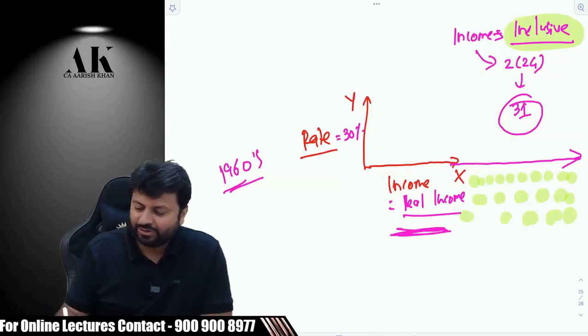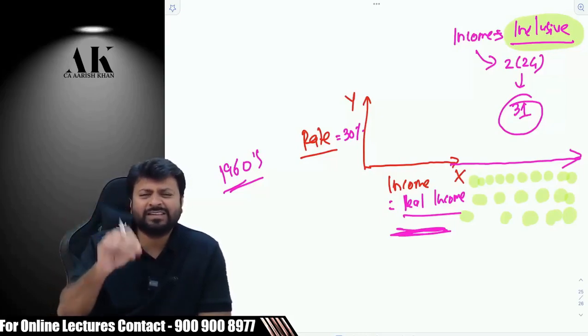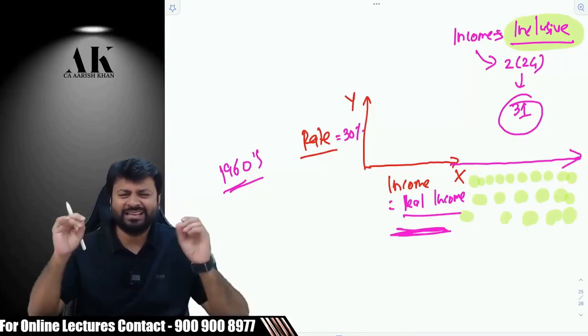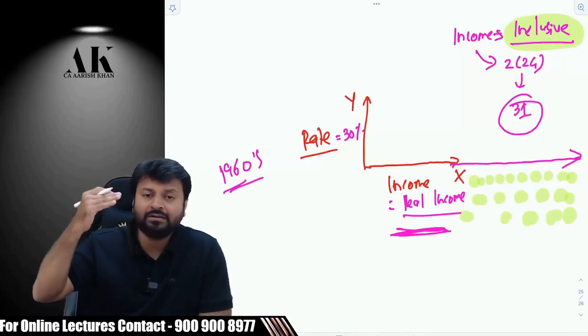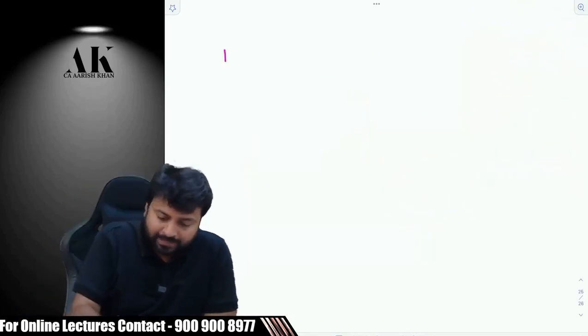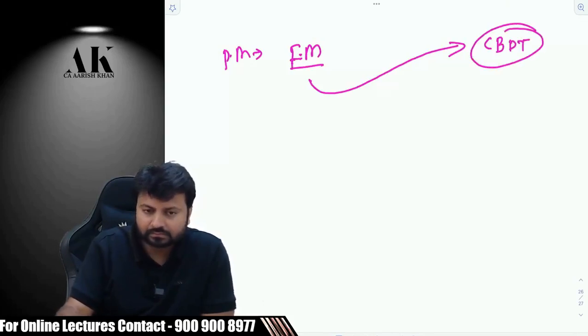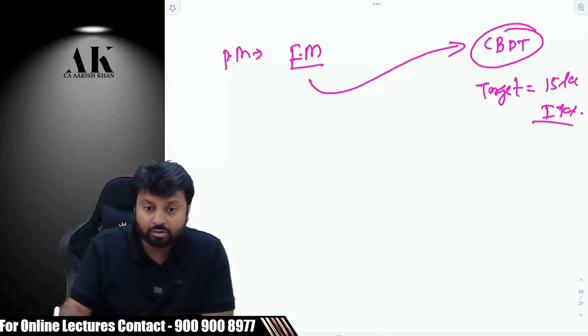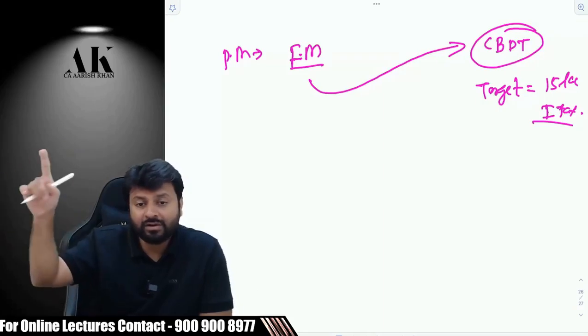Okay. So how do they increase the base of the income? They started including all unnecessary things in the definition of income, like lottery, subsidy, etc. How does the government's mind work? There is a prime minister, there is a finance minister. The finance minister will say to CBDT that this is our target for next year. We want 15 lakh crore income tax. Now go and get it whichever way you can. It is your duty. We want the 15 lakh crore target next year.